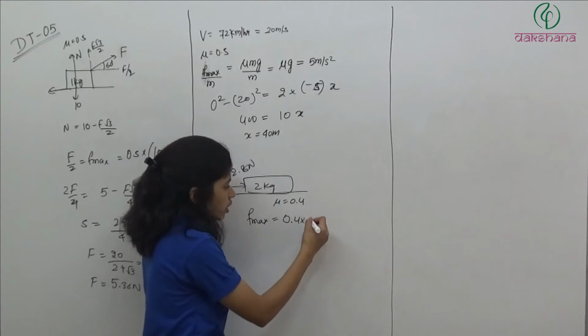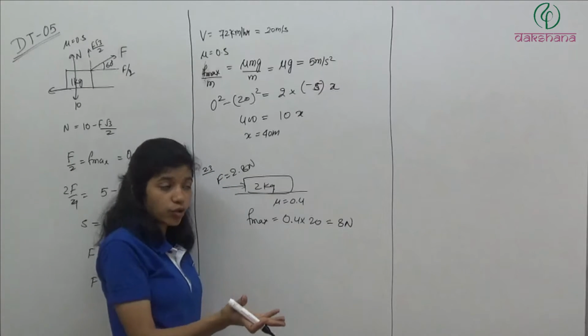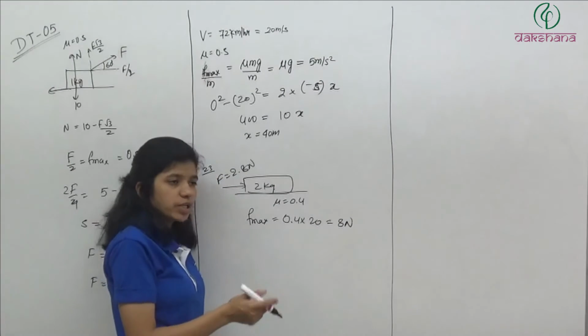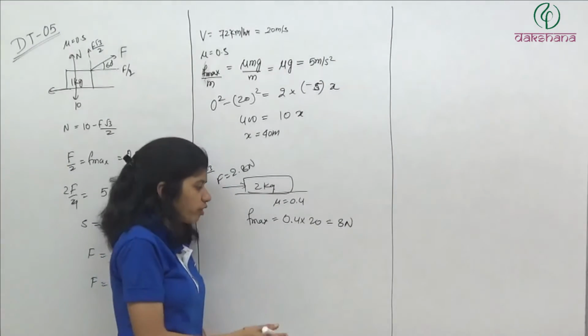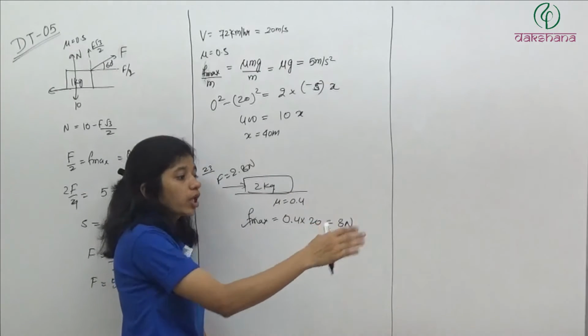N is how much? 20. So we are getting 8 Newton. Okay, friction is 8 Newton. We are just applying 2.8 Newton. It means the block is not moving. Block is not moving, meaning friction is not reaching that maximum value. How much is it? We are applying 2.8 Newton and it is not moving.